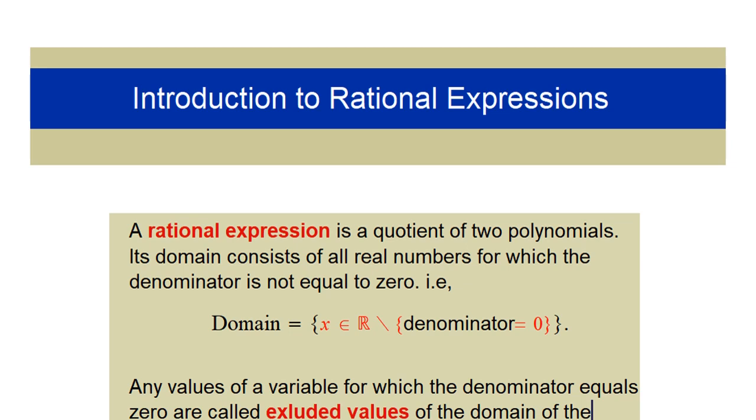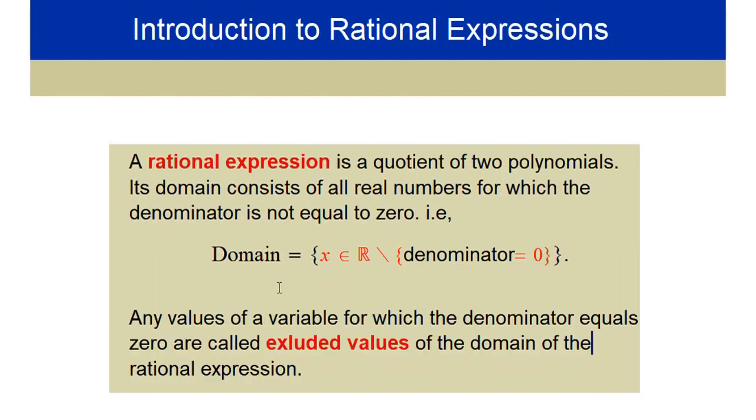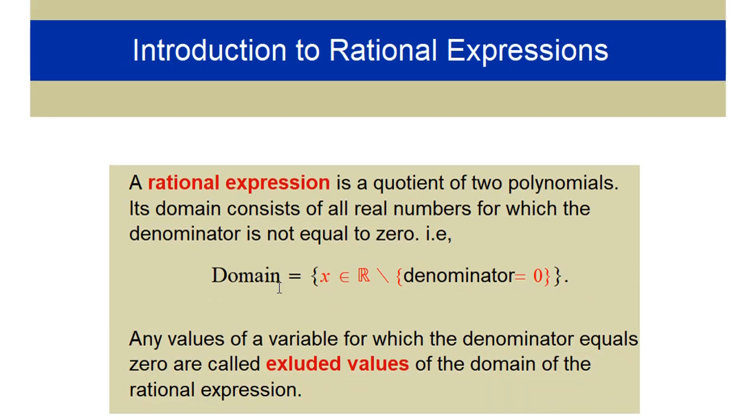At the beginning, let me start with a definition. What I mean by rational expression: we know rational numbers are a class of real numbers, but a rational expression is just an expression. It's a fraction that contains polynomials up and down. So a rational expression is a quotient of two polynomials.